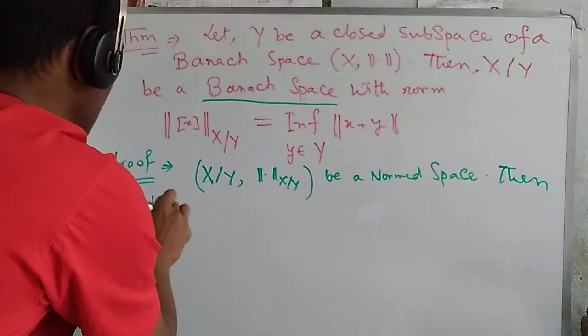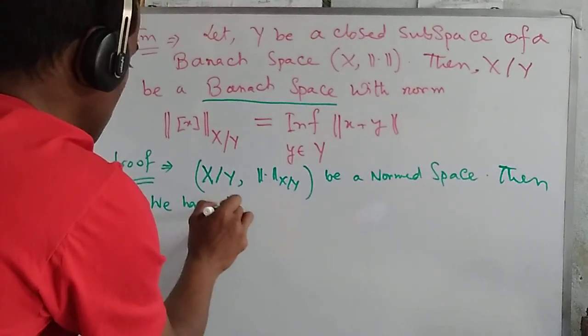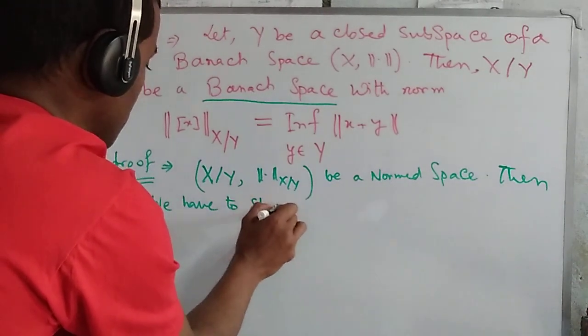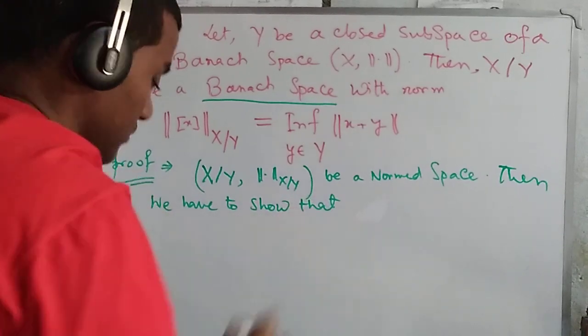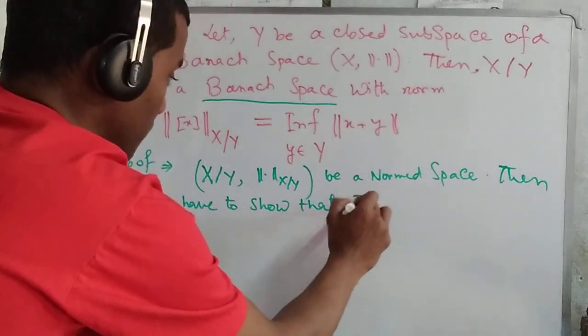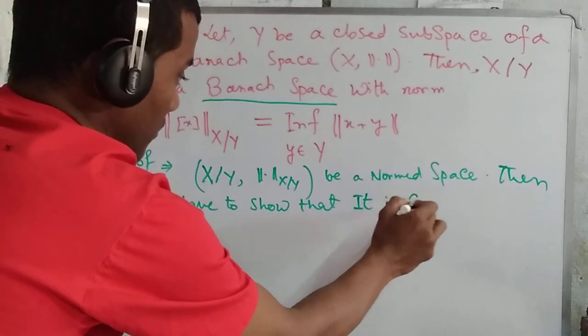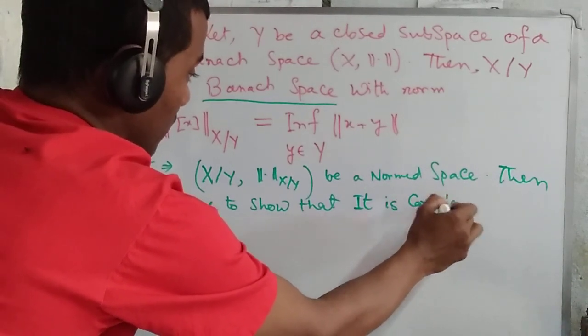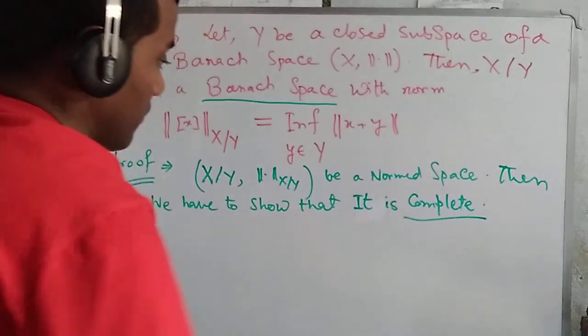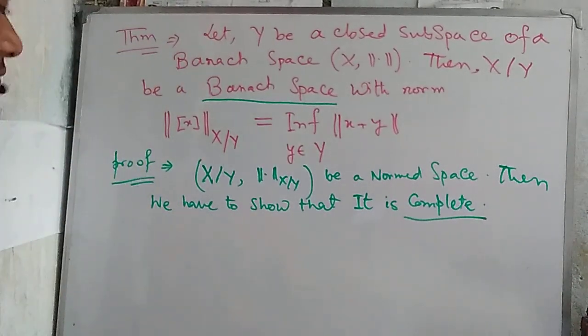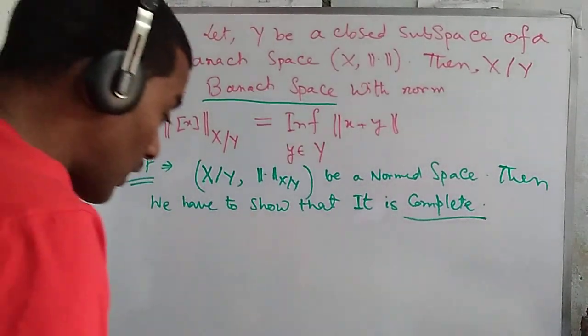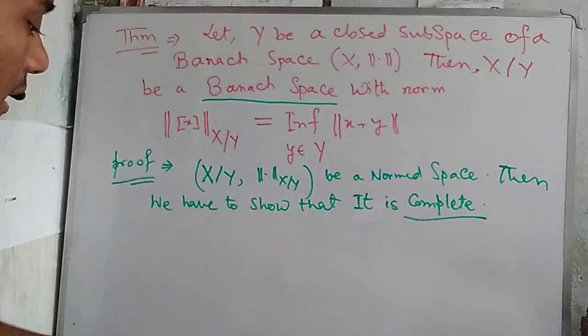Then we have to show that it is complete. So what happens here? We write it now.